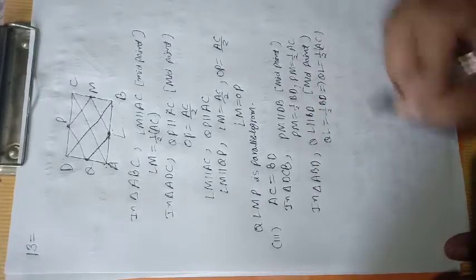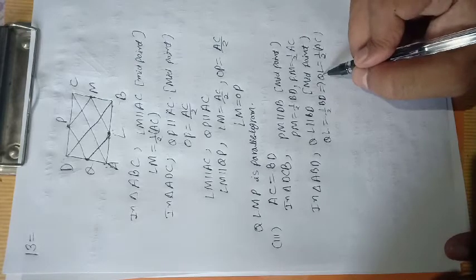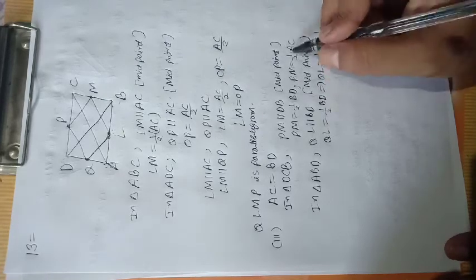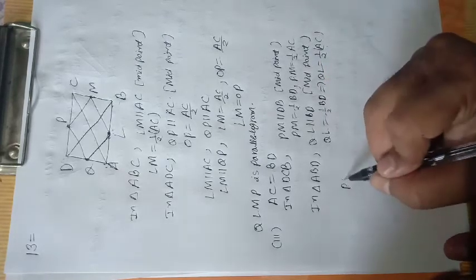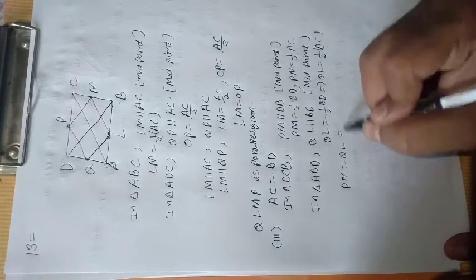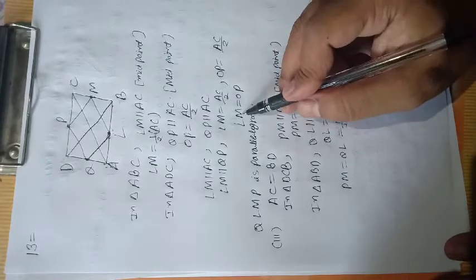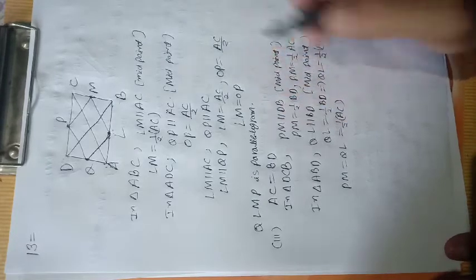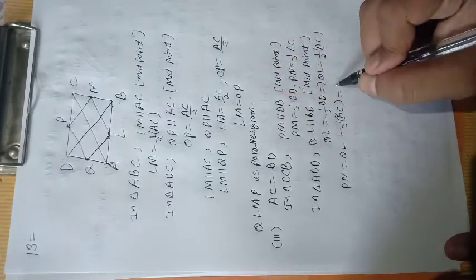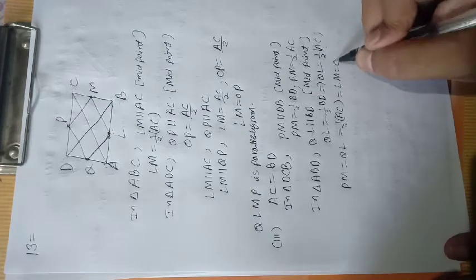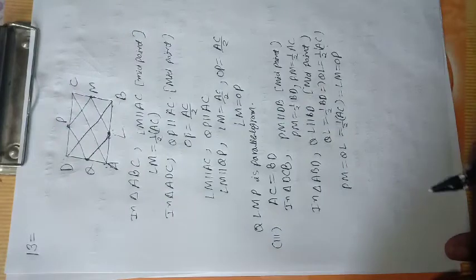Replace: now QL equals half of AC, PM equals half of AC, so PM equals QL equals half of AC, and we know that LM equals QP equals half of AC, so all sides of the parallelogram are equal, so that's called a rhombus.